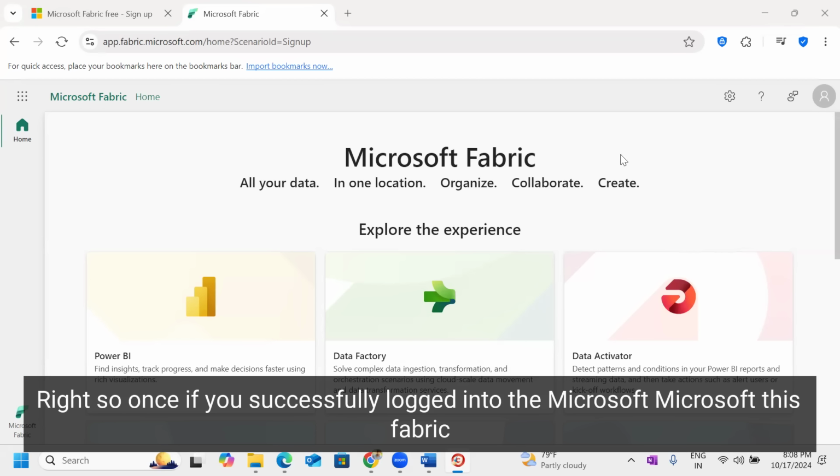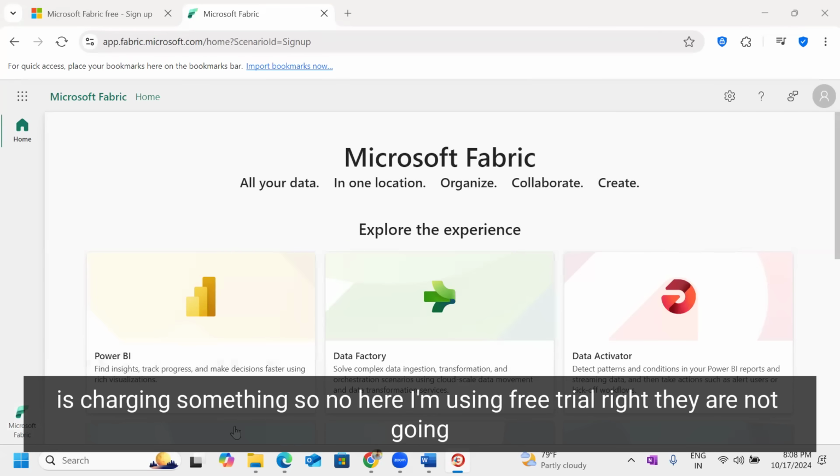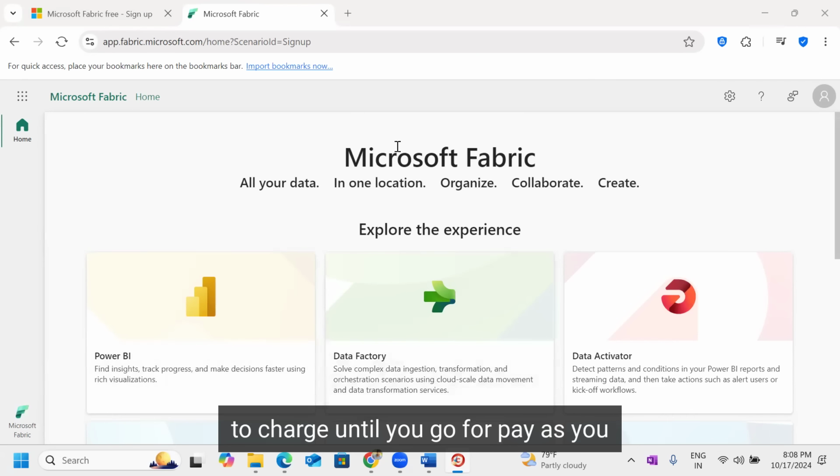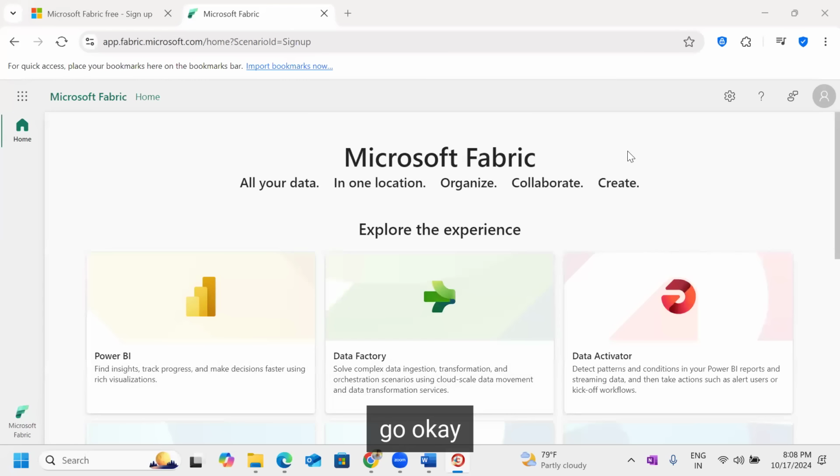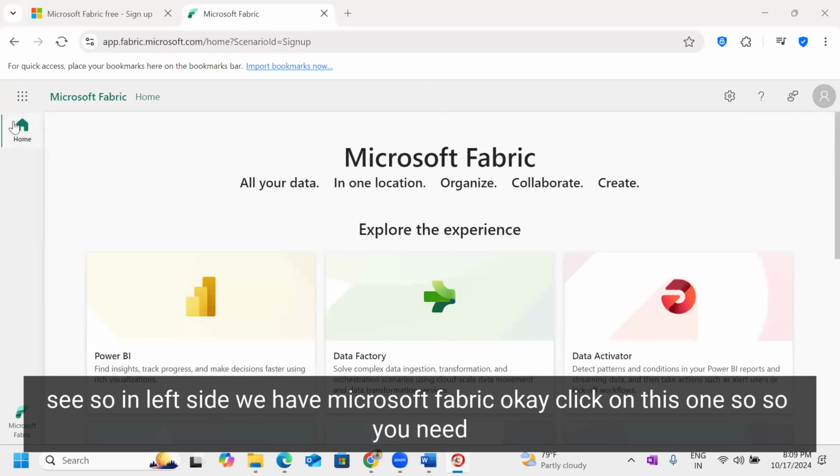Right. So once you have successfully logged into Microsoft Fabric, is it charging something? Here I'm using a free trial, right? They are not going to charge until you go for pay as you go. Okay, see, on the left side we have Microsoft Fabric.